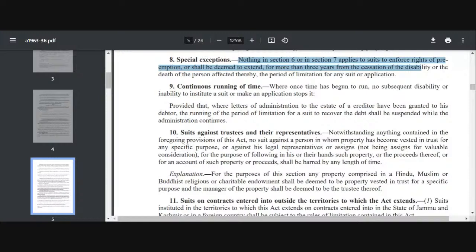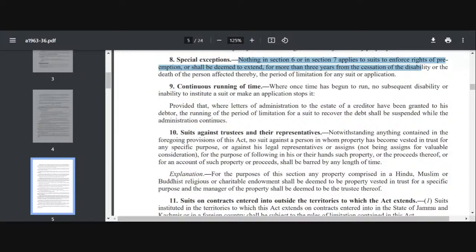Think about it, suppose you are a minor right now and you are legally disabled, so you cannot institute a suit. Fine. Now you attain majority when you are 18 years. Section 6 says that as soon as your disability ceases, the period of limitation will start running and you will get the time period. But suppose the time period is 30 years. If the limitation period is 30 years, what is this section saying? That in no case shall the provisions of 6 and 7 be deemed to extend for more than 3 years after the disability has ceased.